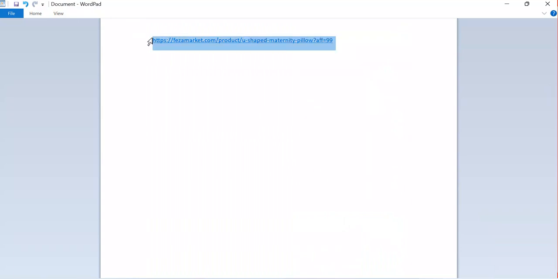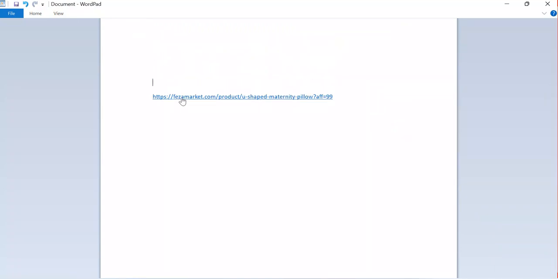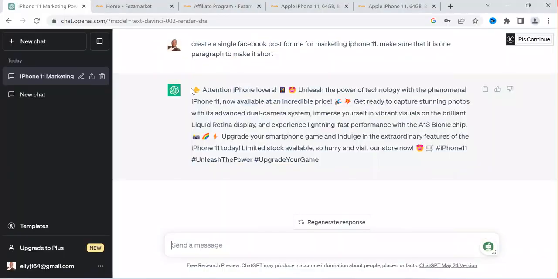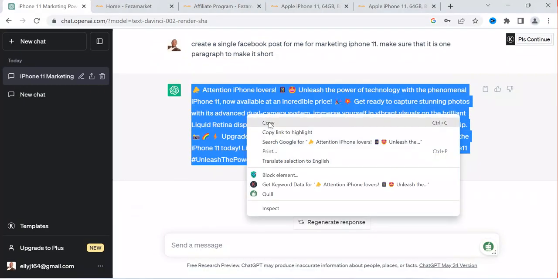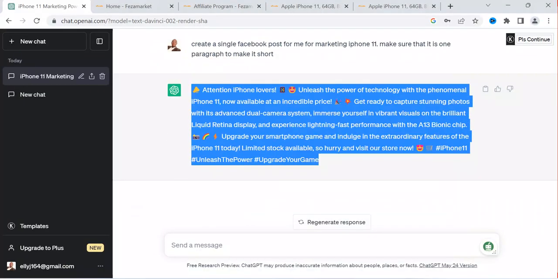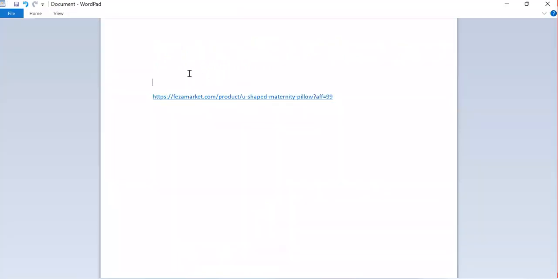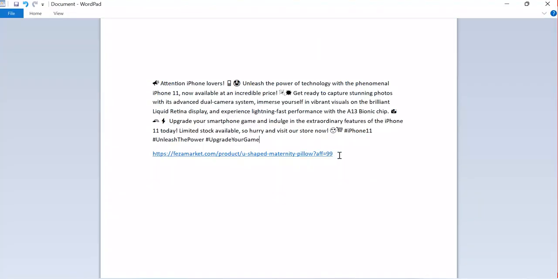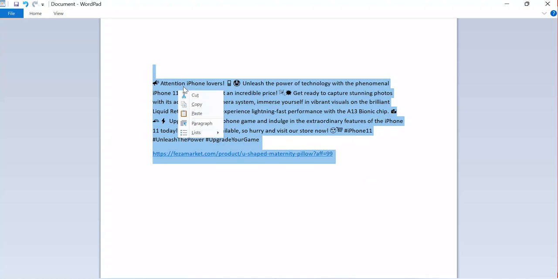Then you click here and copy this post that ChatGPT provided to you, and paste it on a Facebook post or Instagram, depending on where you are posting. Then you copy this link and paste this link on that social media. You see it has also provided the keywords or the target tags that may help your post to be visible to most people.